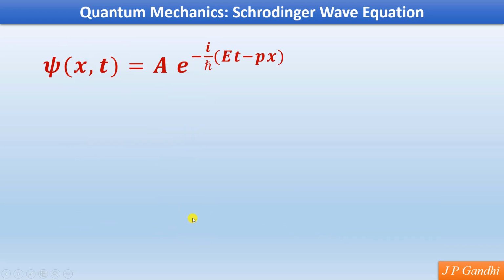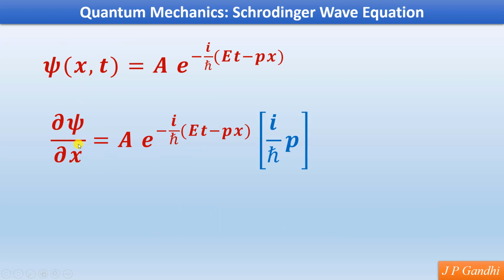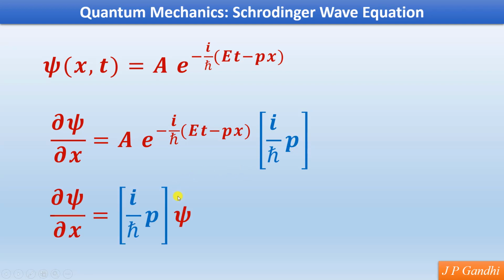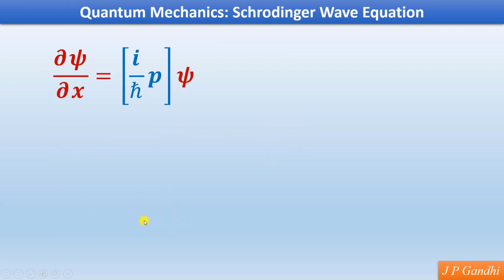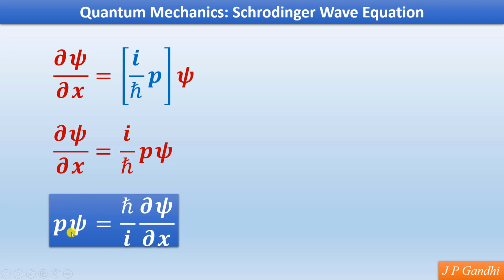We will now go to the wave function once again and differentiate with respect to x, and we will get the momentum over here, and you find that dψ/dx is equal to i upon ħ pψ. And this brings us to the expression where we write down pψ is equal to ħ by i dψ/dx. So we have got two expressions. One is Eψ and the other is for pψ.